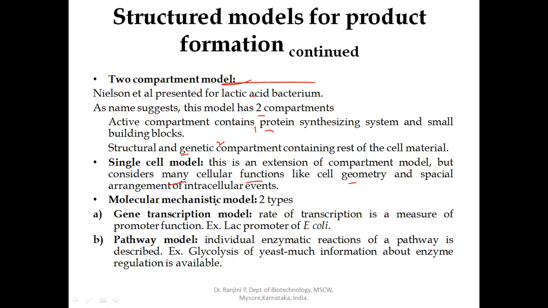Next is molecular mechanistic model. There are two types. One is gene transcription model. As the name suggests, it takes place at the molecular level. Here, in gene transcription model, rate of transcription is a measure of promoter function. If you want the particular gene to be transcribed, then the promoter gets upregulated. If you want less transcription, then promoter will be downregulated. The best example is lac promoter of E. coli. Next is pathway model.